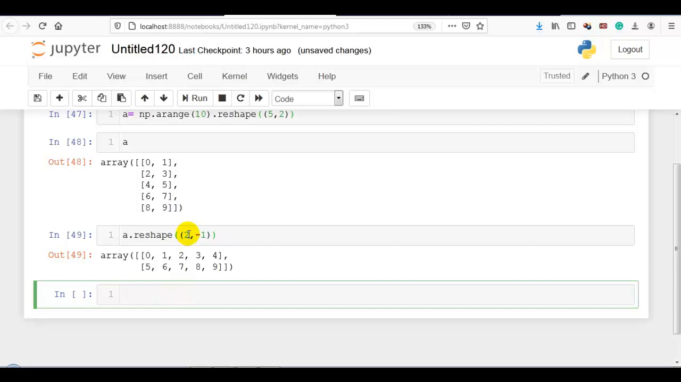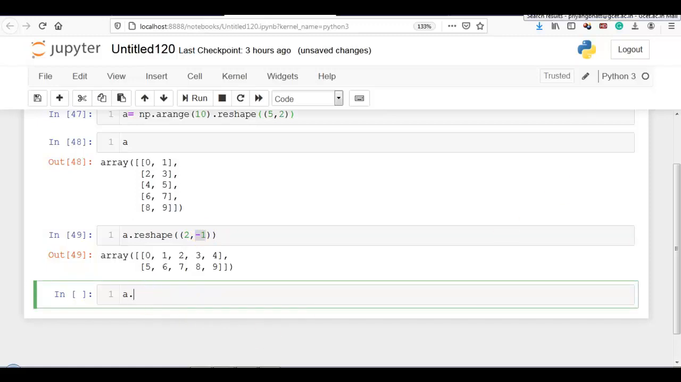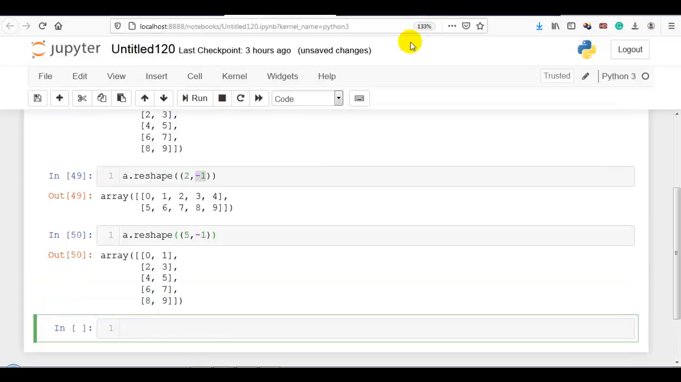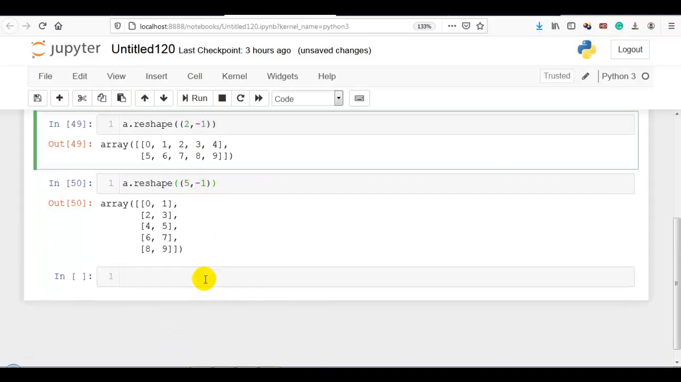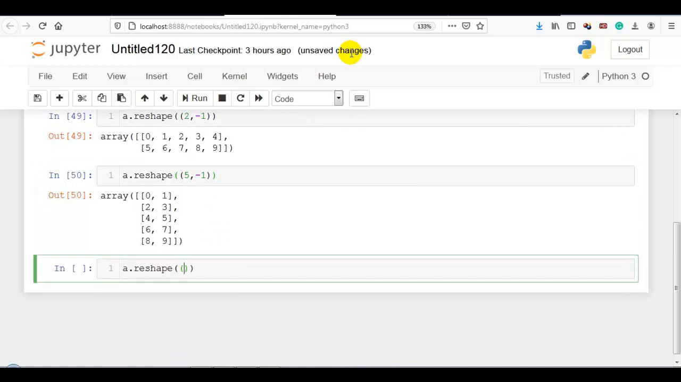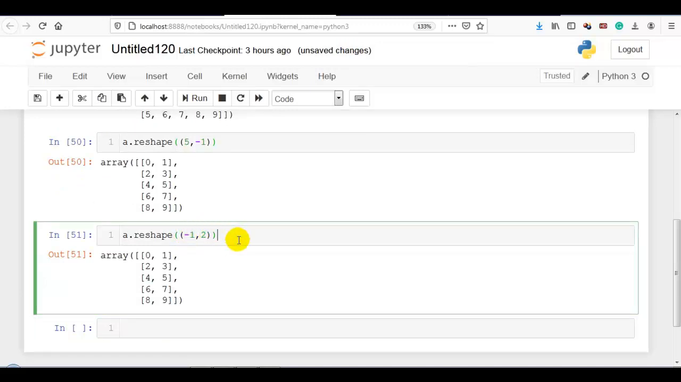Now you can see here. So 2 into 5, total 10 elements. So this -1 will be calculated by NumPy. Again, a.reshape 5, -1. Now you can see 5 rows and 2 columns. This 2 here will be calculated by NumPy itself. Next example, -1, 2. Now here, total we are having 10 elements. So here 5 will be calculated by NumPy. So 5 into 2, 10. So total we are having 10 elements.